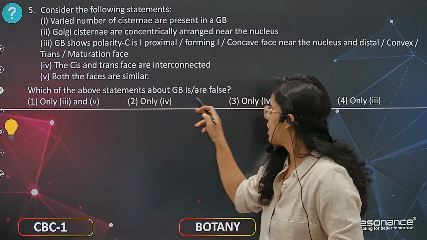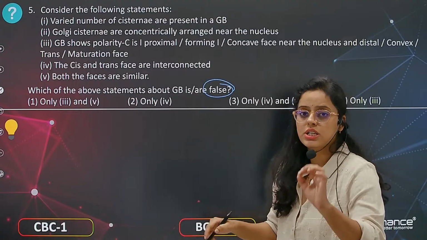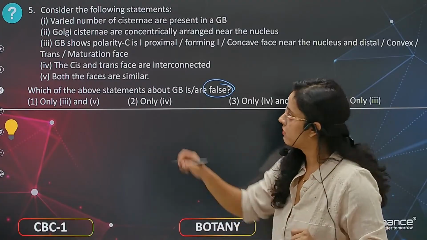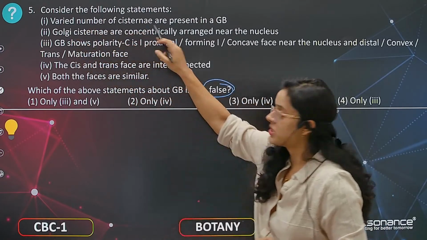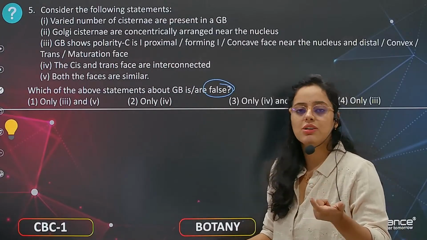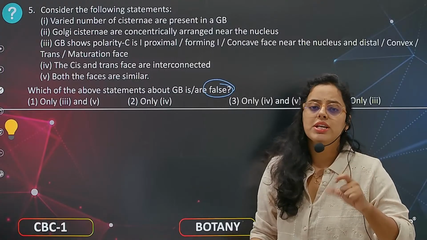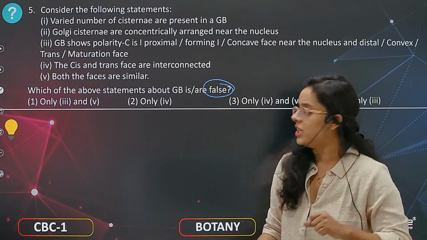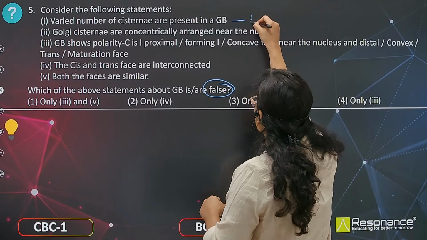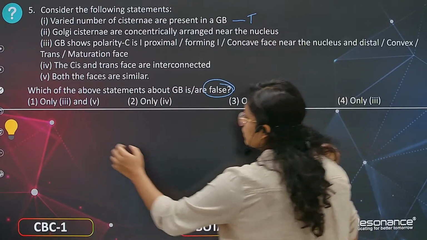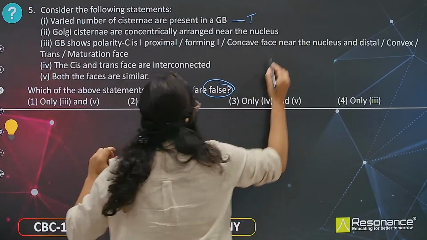Because they are asking which statement is false, just mark the true or false. First, a varied number of cisternae are present in Golgi bodies. Yes, according to the function, the number of cisternae in Golgi bodies changes. So this is a true answer.